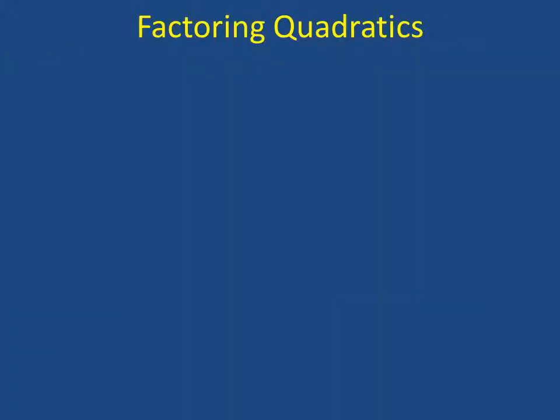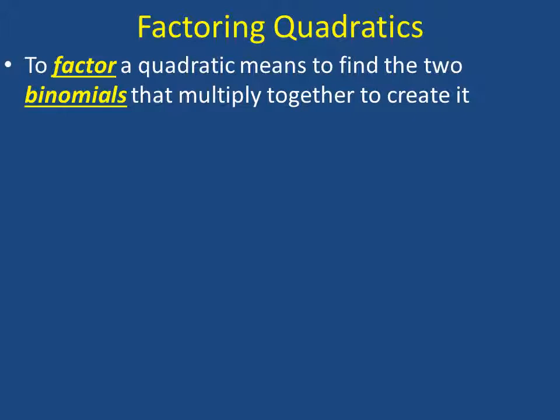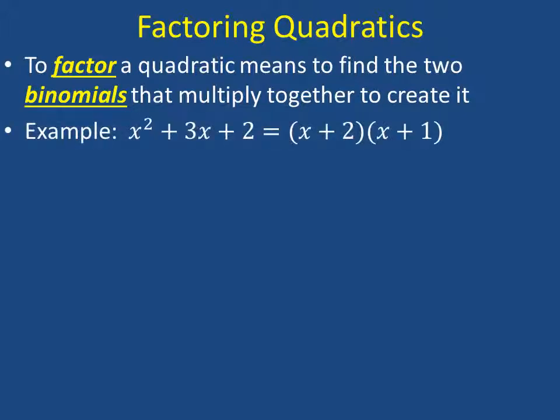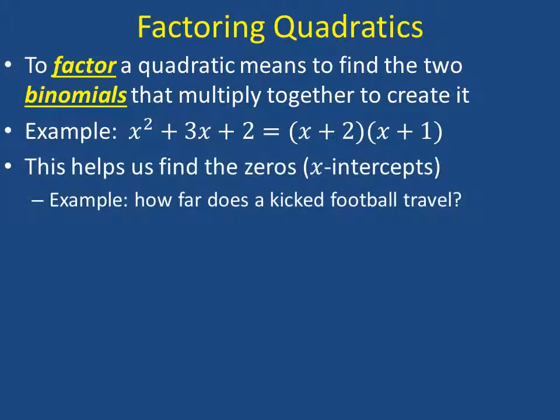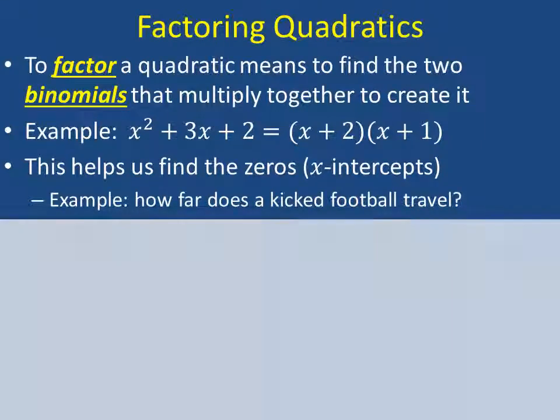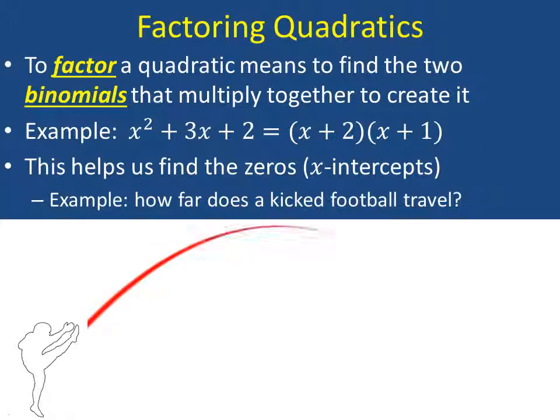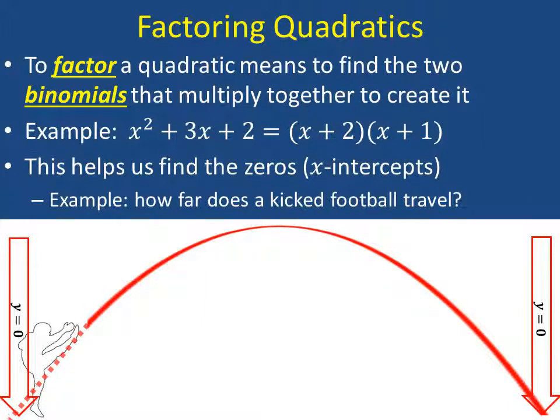Factoring quadratics is very important. What factoring means is to find the two binomials that multiply together to create the quadratic. So for example, if we have the quadratic x squared plus 3x plus 2, that can be factored into two binomials, x plus 2 and x plus 1. This helps us to find the zeros, or the x-intercepts. For example, if we're analyzing how far a kicked football is going to travel, we might want to know where those points are. These 2 points would be the x-intercepts where y is equal to 0.